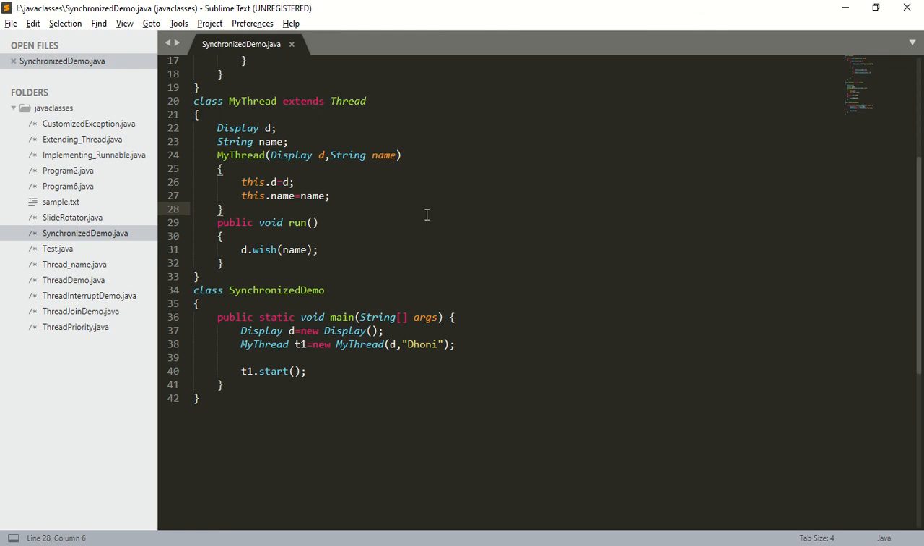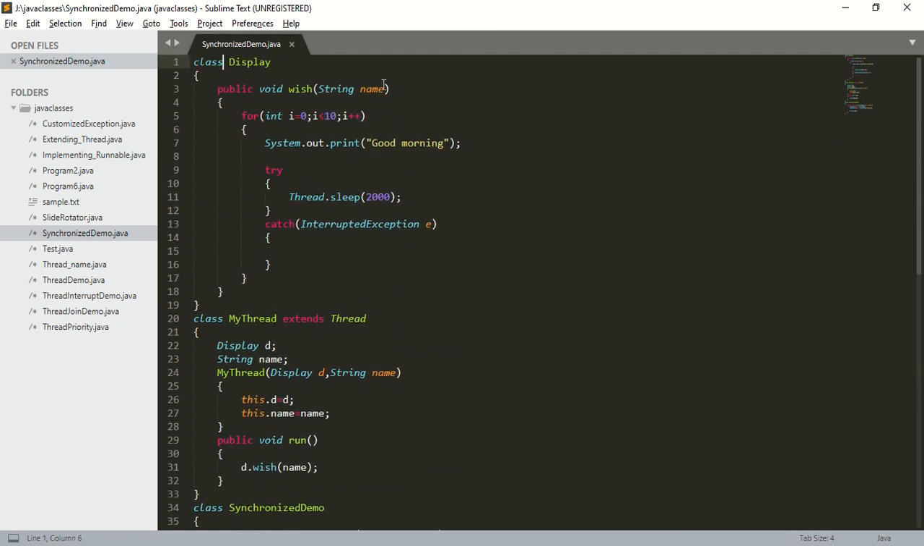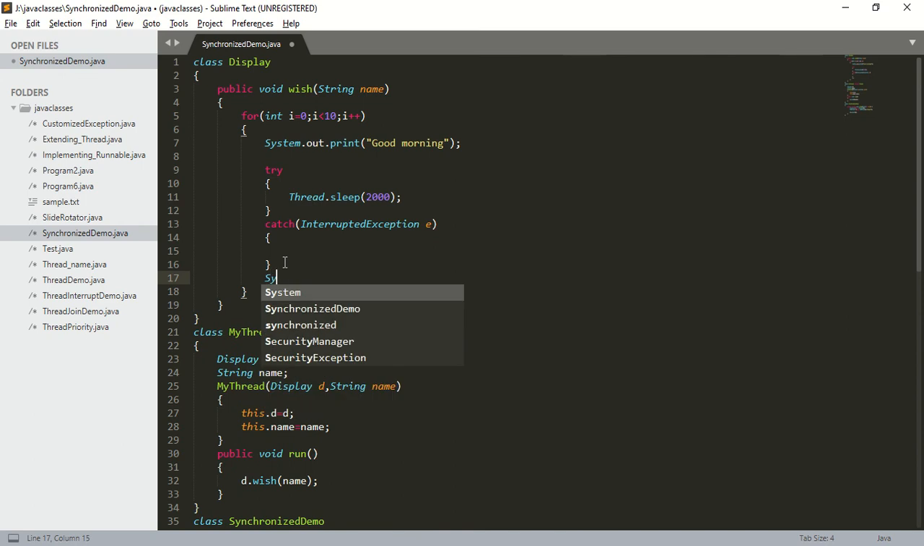So what will be the output of this program? What is the name I am passing? Dhoni. On which object? On display object. So go to display method. In display method, the name is Dhoni. So for loop is running for how many times? For loop is running for 10 times. So what will it do? First it will print good morning. Next it will sleep for 2 seconds. Next, wait, here I should print a name of a person. System.out.println(name). Here I should print a name of a person.